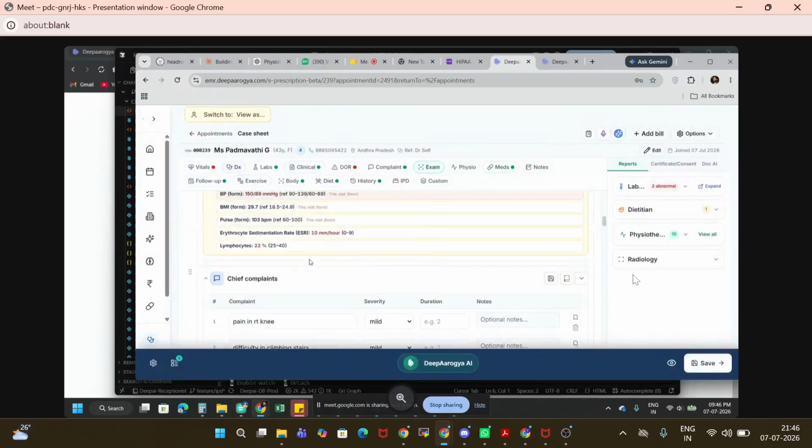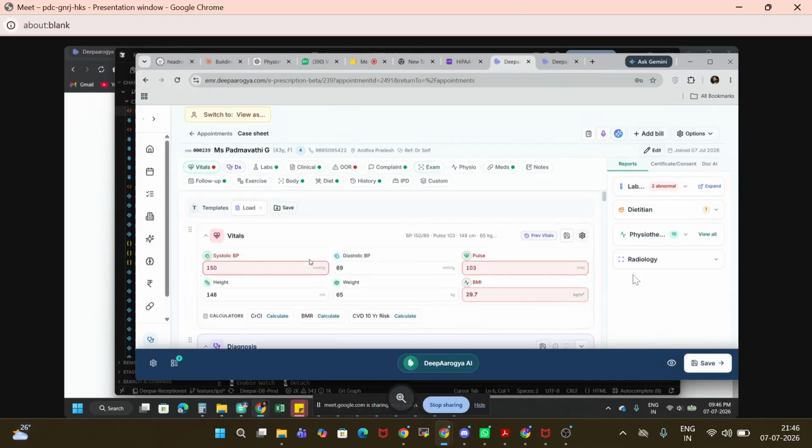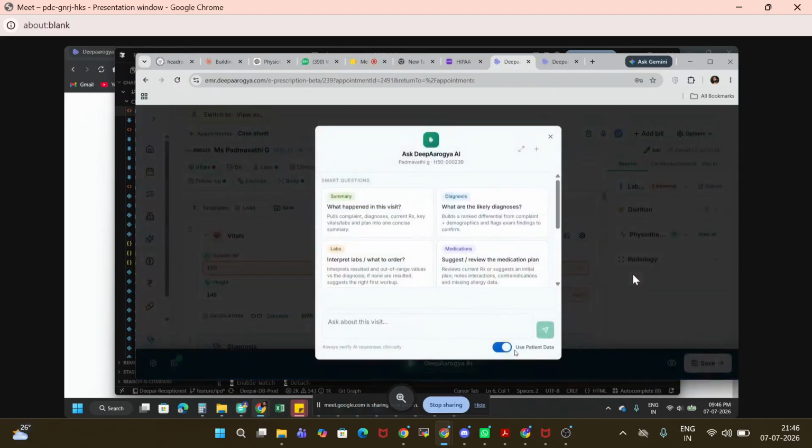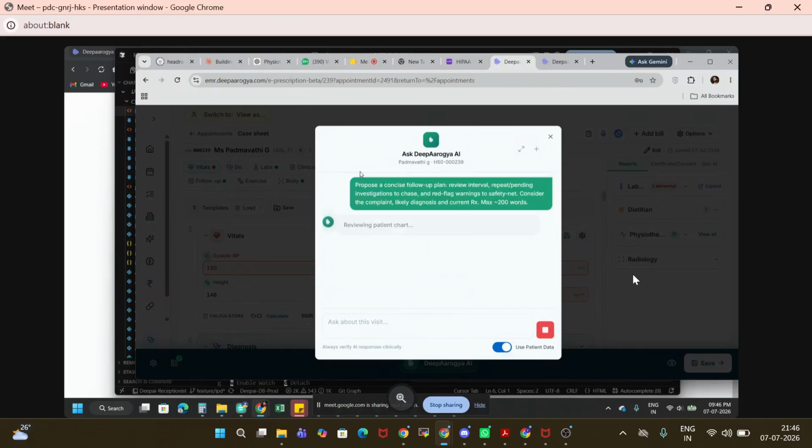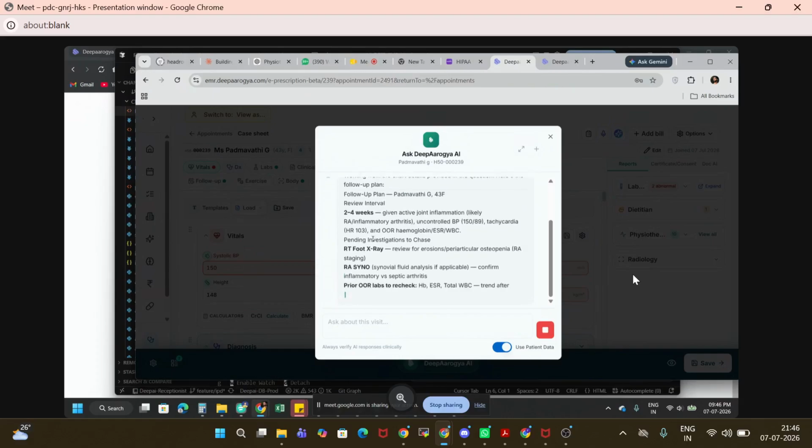Again, there are different AI features we have here. First I will show you the Deepaarogya AI clinical copilot, where we have two options. One is you can turn on use patient data, where based upon the patient data we can ask any question. Let's say I have just asked this question, and it will consider all the patient data and based upon that it will return the answer.